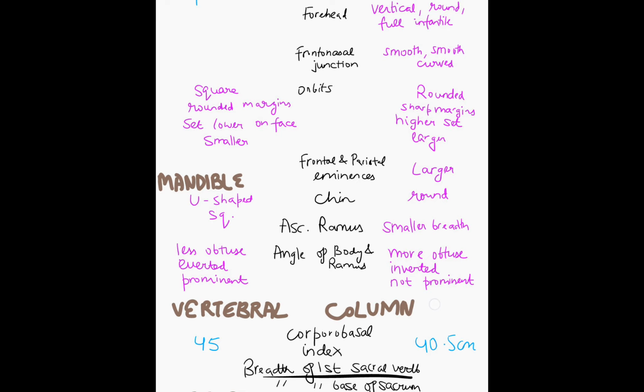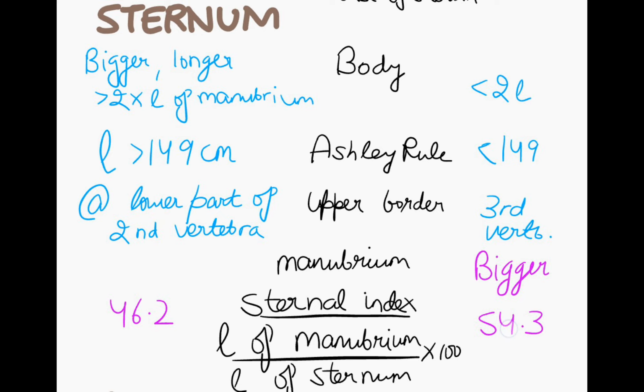Corporobasal index is breadth of the first sacral vertebra to the breadth of the base of the sacrum. First sacral vertebra breadth divided by breadth of the base of the sacrum. And it is 45 in males and 40.5 in females. Means breadth is more in which? In males, 45. Corporobasal index is more in males and in females it is smaller. Then next we have sternum.